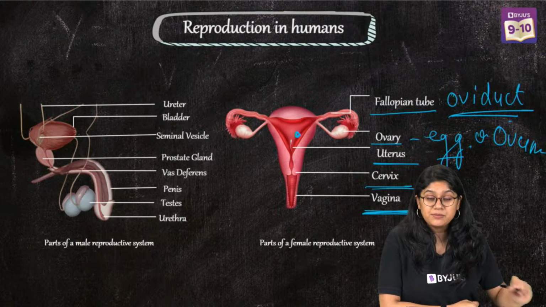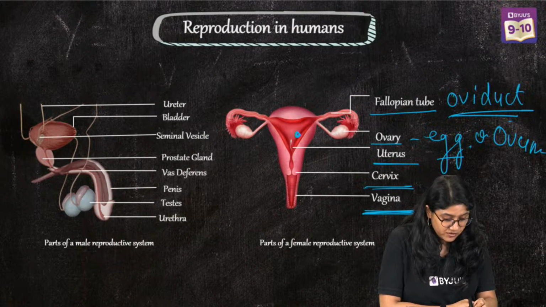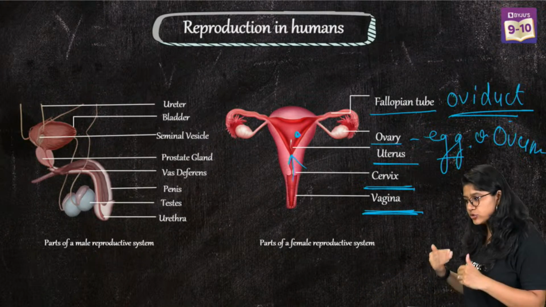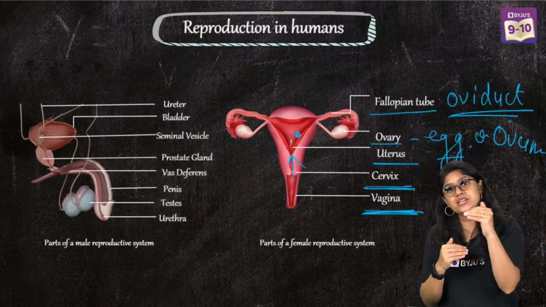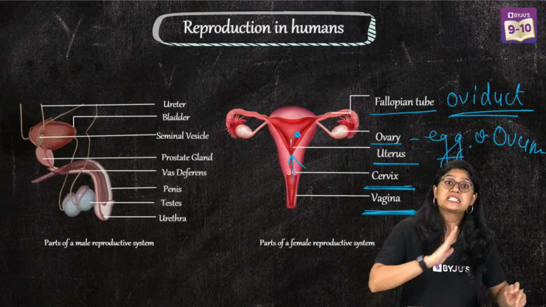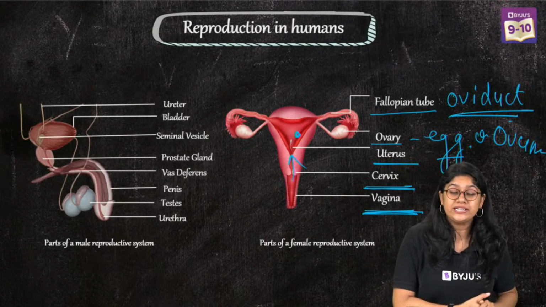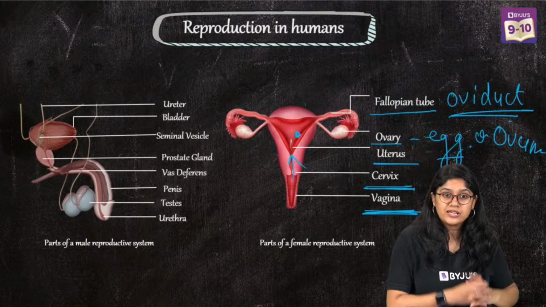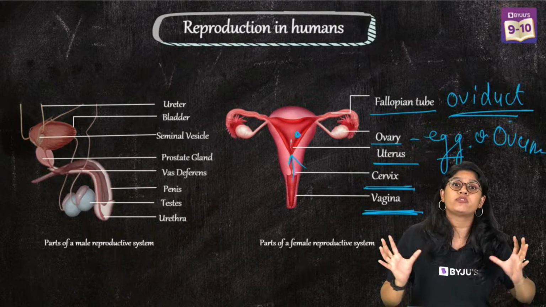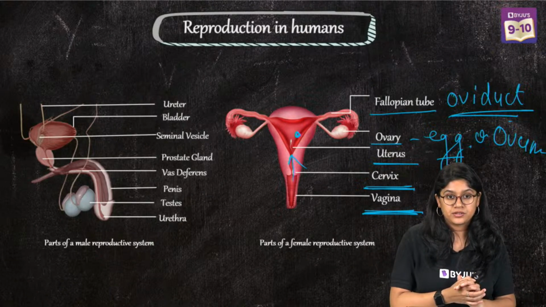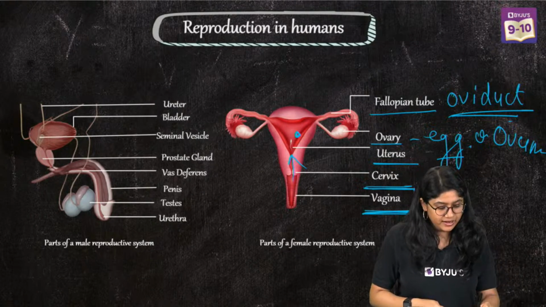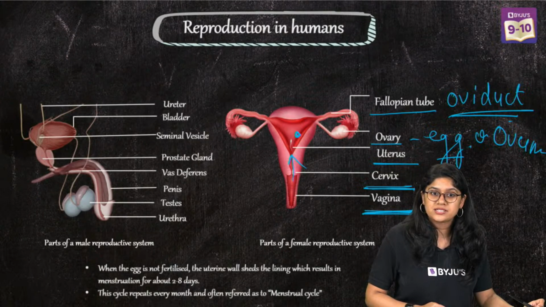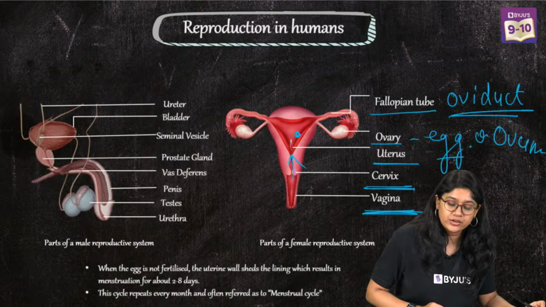Now, cervix, I can see many of you are asking about the cervix. The cervix is the opening towards the uterus. So the sperms will enter through the vagina, they'll go to the cervix, and then they'll move inside the uterus, and towards the oviduct. Womb, Avisha, is the place where we'll see the growth of the fetus happening. Clear, everyone about this? Very good, everyone.